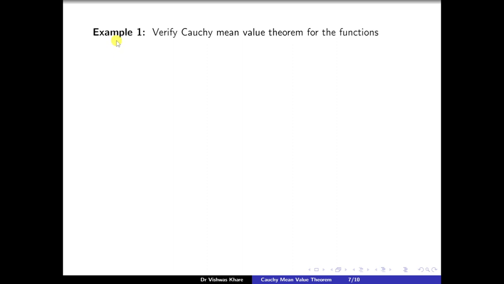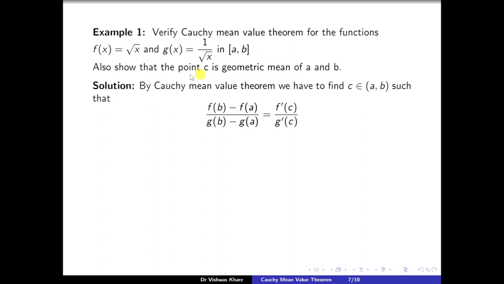Now let us see one example. Verify Cauchy mean value theorem for the functions f(x) is equal to root x and g(x) is equal to 1 upon root x in closed interval [a, b]. Also show that the point c is the geometric mean of a and b. So let us see the solution.